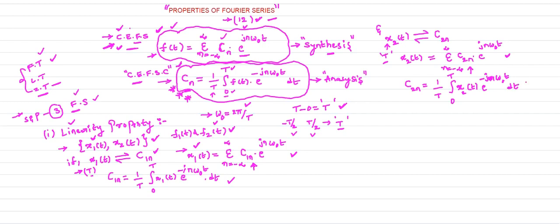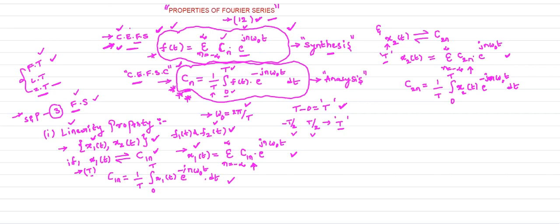To prove the linearity property, I consider two signals, one is x1 of t and another one is x2 of t. I represent x1 of t and x2 of t in terms of the complex exponential Fourier series expansion. I already told you at the beginning the representation of complex exponential Fourier series. This is the representation of any periodic signal in terms of the complex exponential Fourier series expansion.